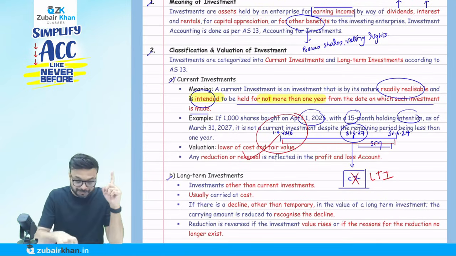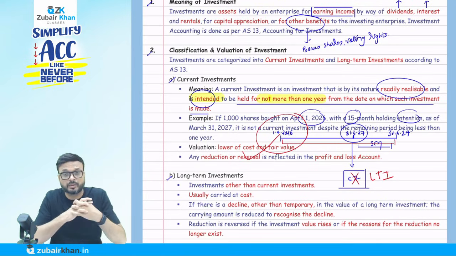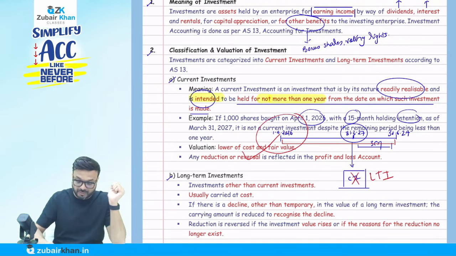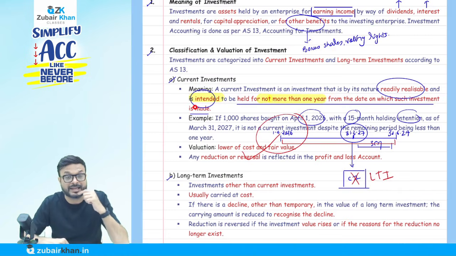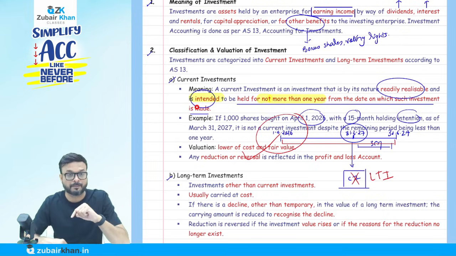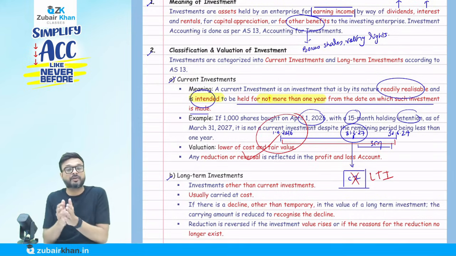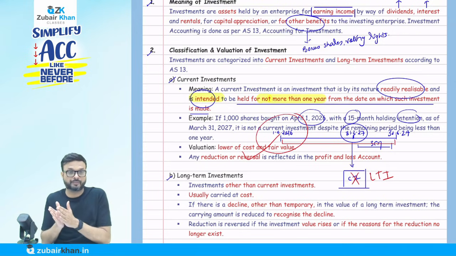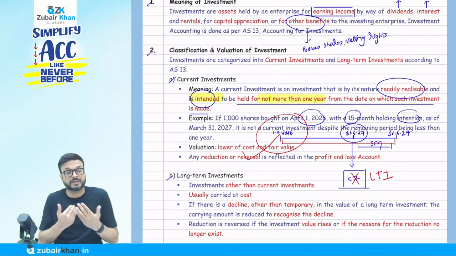Now, point number 1. A very important thing is that when we talk about these 15 months and all that, the very important keyword they have used is the word intention, not compulsion. When you see the definition of investment, what they tell us is intention. So my intention to hold more than 1 year or not to hold more than 1 year: current if not more than 1 year, then long-term. But understand this, it is my intention, not compulsion. When we purchase an investment, my intention decides whether it's current or long-term. But my intention might change in future, correct?